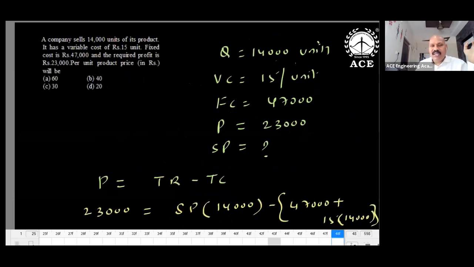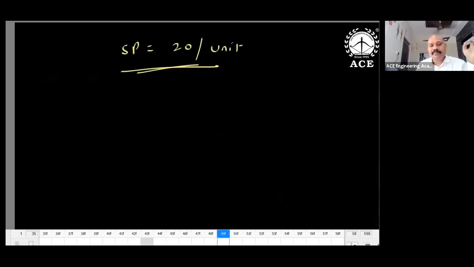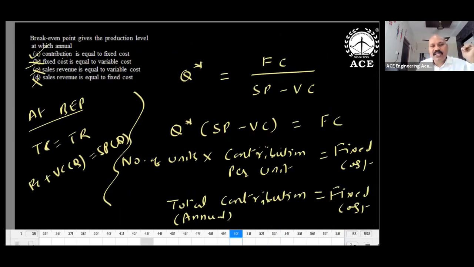So another question. Q is given as 47,000. BC is 15 per unit. FC is 47,000. Profit is equal to 23,000. SP, how much? Profit is equal to revenue minus cost, then you will get the selling price.